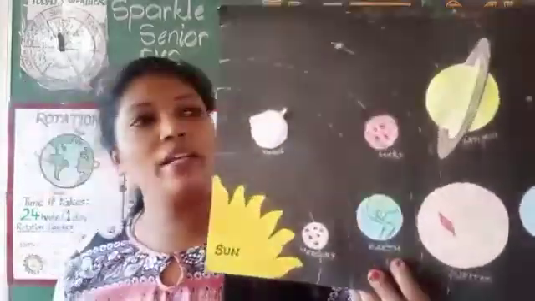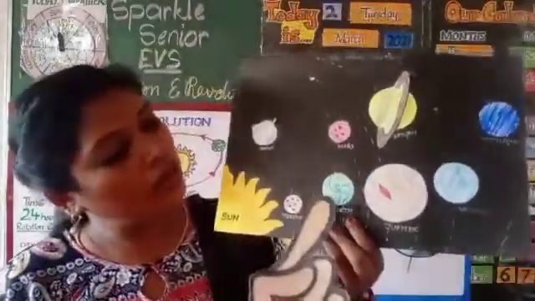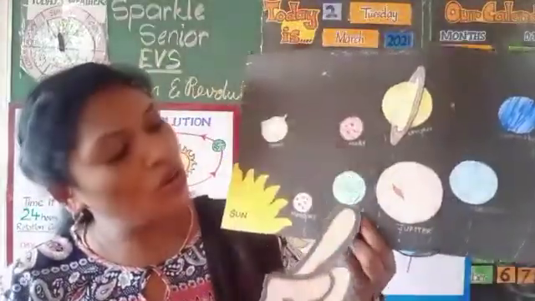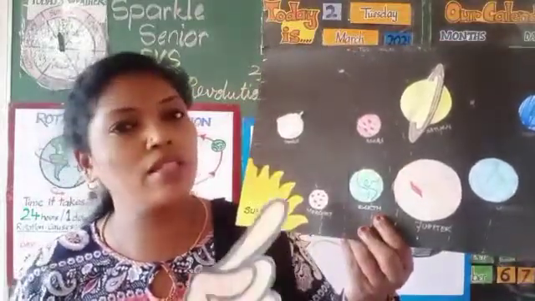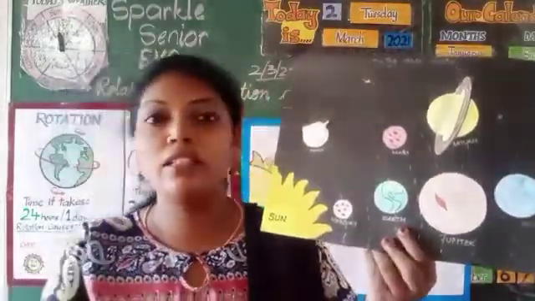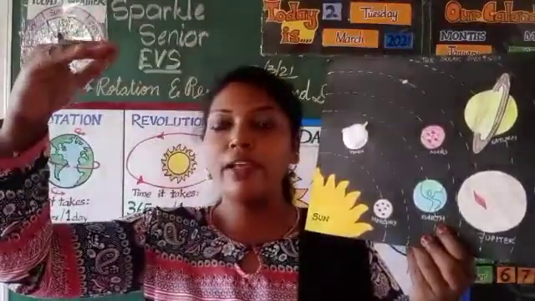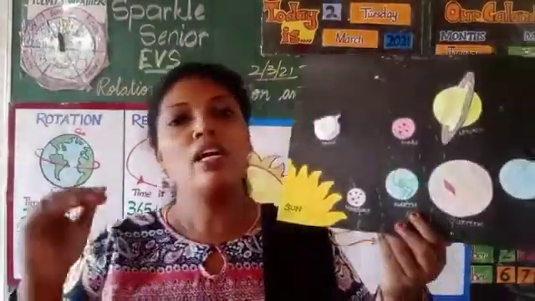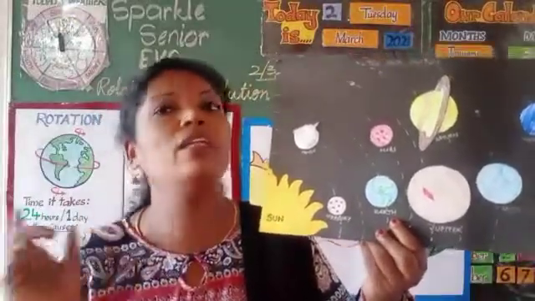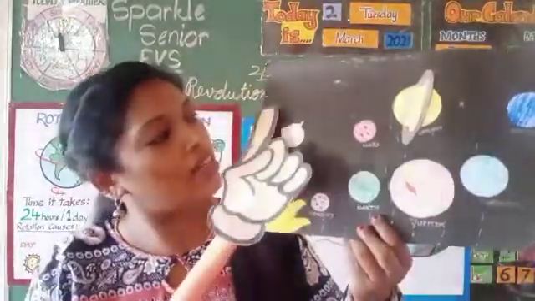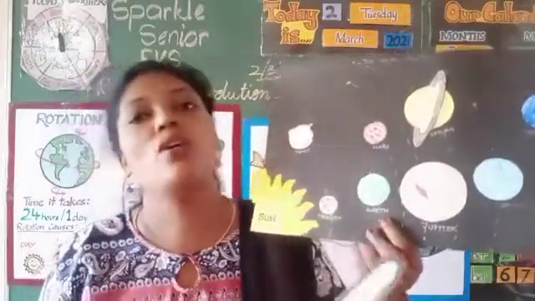Earth also has a line, and Earth moves around the sun along the line. The Earth never goes above that line, never comes below the line, and this line is called an orbit.